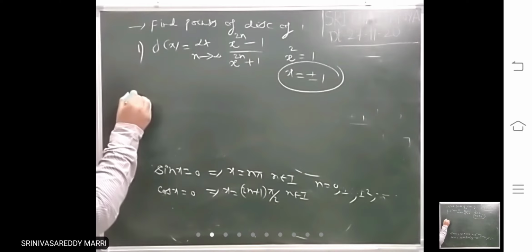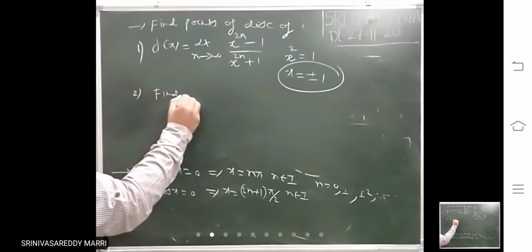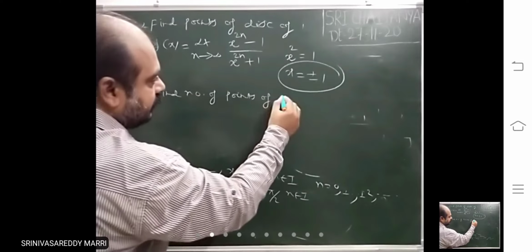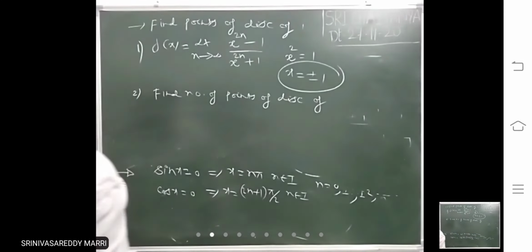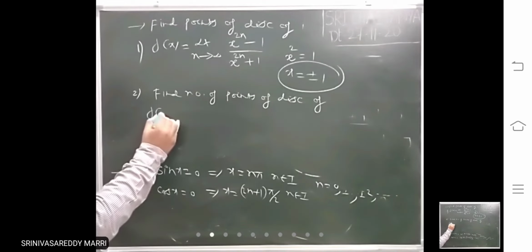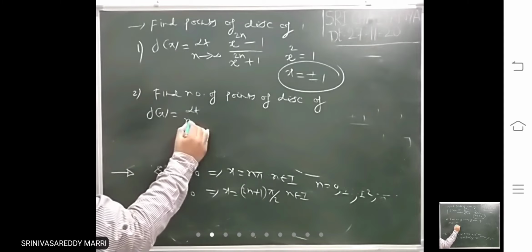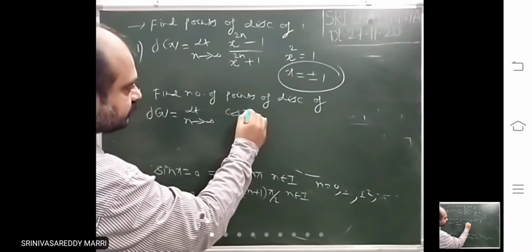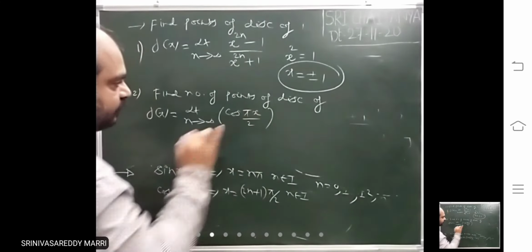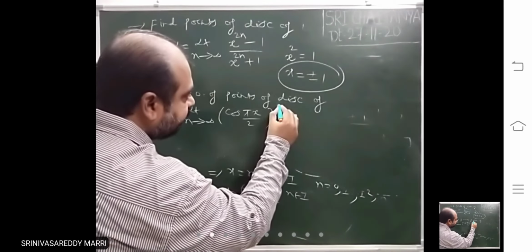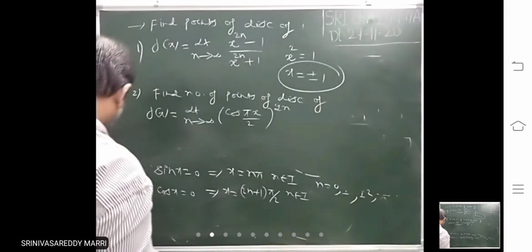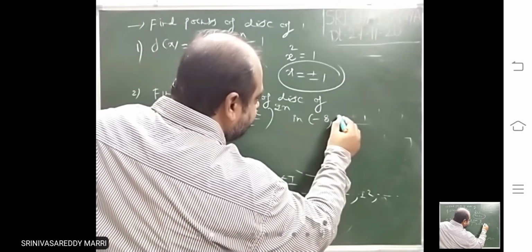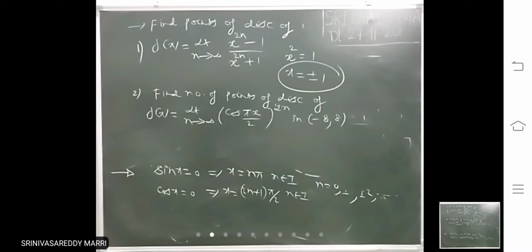Second, find number of points of discontinuity of f of x equals to limit n tends to infinity cos (pi x by 2) whole power 2n in the interval minus 8 comma 8, open interval.